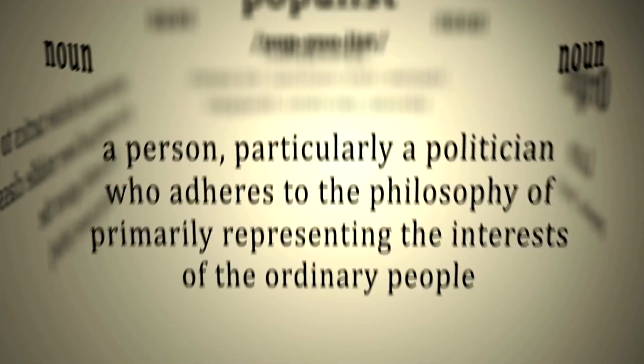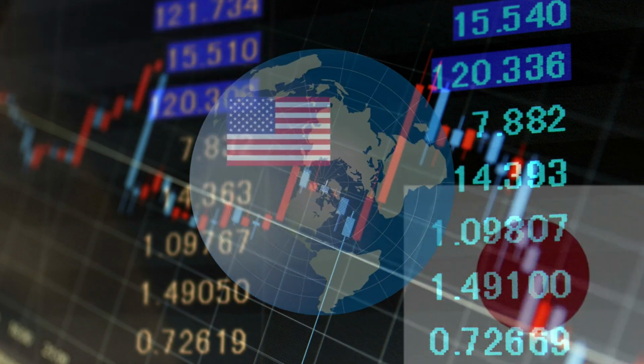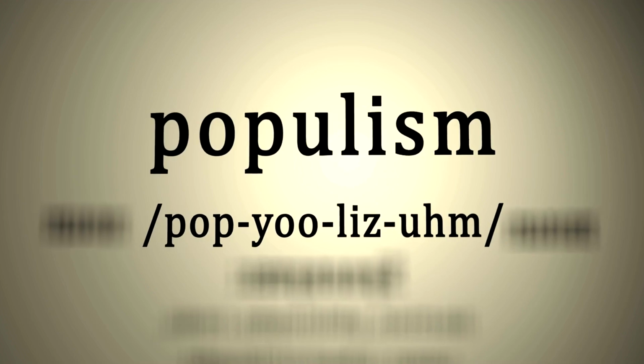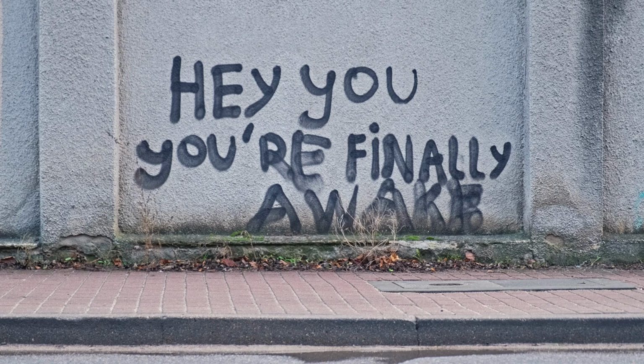Chapter 4, Populism Unpacked: The People's Power? Populism is shaking up the political landscape worldwide. But what exactly is populism, and why is it so compelling? At its core, populism is about appealing to the people against the elite. It's a strategy that taps into widespread frustrations and promises to give power back to ordinary citizens.